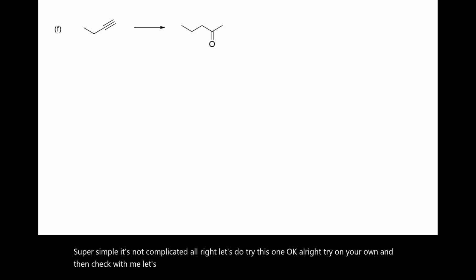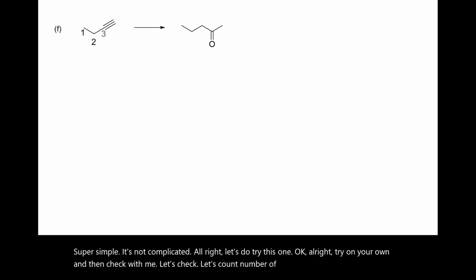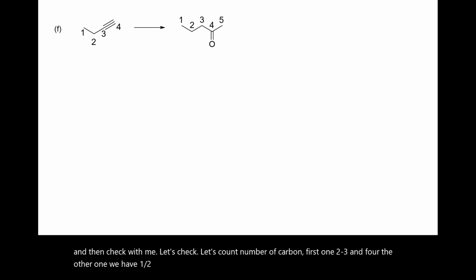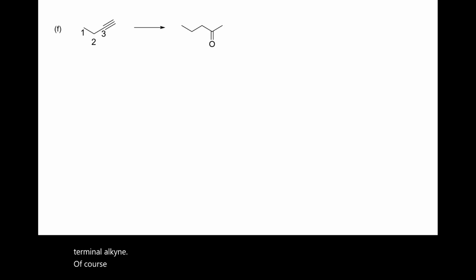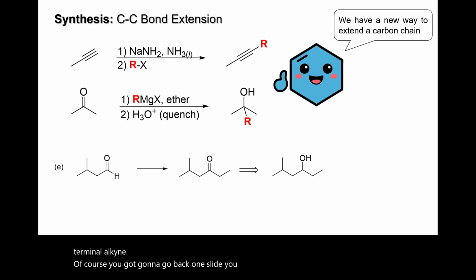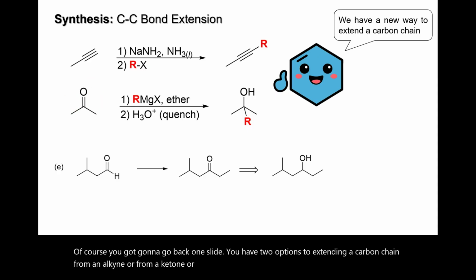Let's count the number of carbons first. 1, 2, 3, and 4. The other one we have 1, 2, 3, 4, 5. Totally, we're adding an extra carbon. This is the terminal alkyne. Of course, I'm gonna go back one slide. You have two options for extending a carbon chain: from an alkyne or from a ketone or aldehyde. I'll do both. Let's see which one is more effective. Okay, let's go back there.